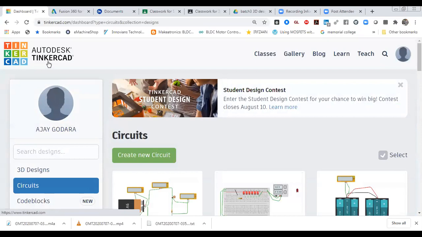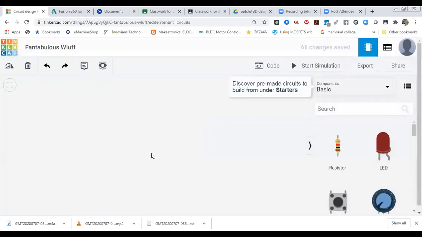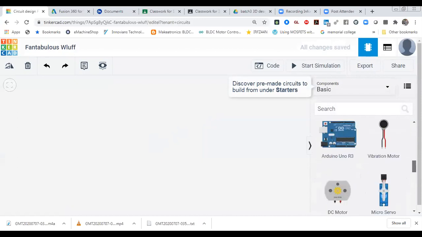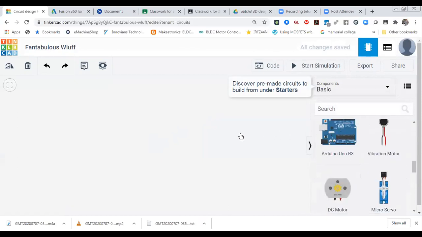So let me open my new project over here, create new circuit. Okay, over here I'm going to connect an Arduino, and over there I'm going to interface.